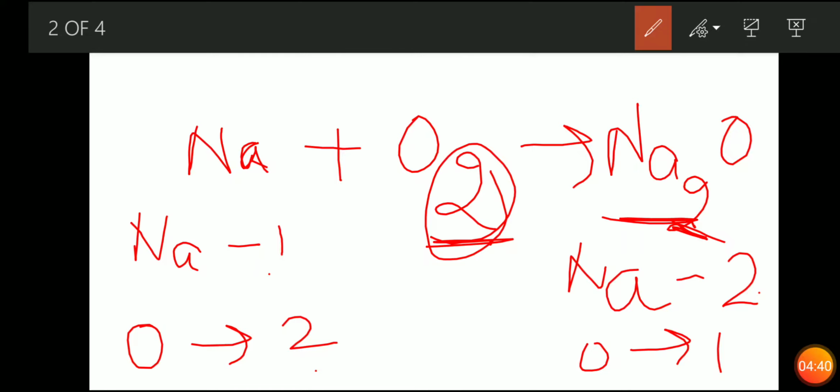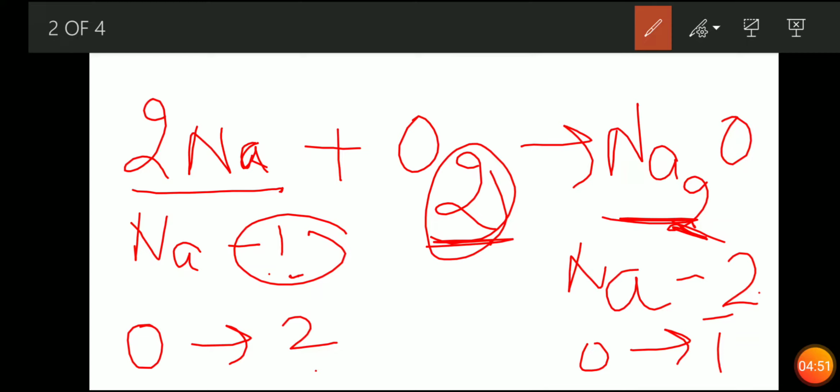Now see, here we have Na 1 and Na 2. We have one Na over here, so what we will do is multiply by 2. When we multiply by 2 over here, we will get Na 2. So Na has become 2. So we have balanced sodium in the reactant and product side.